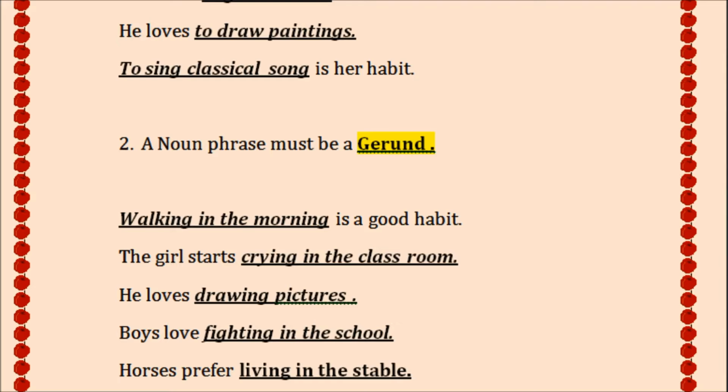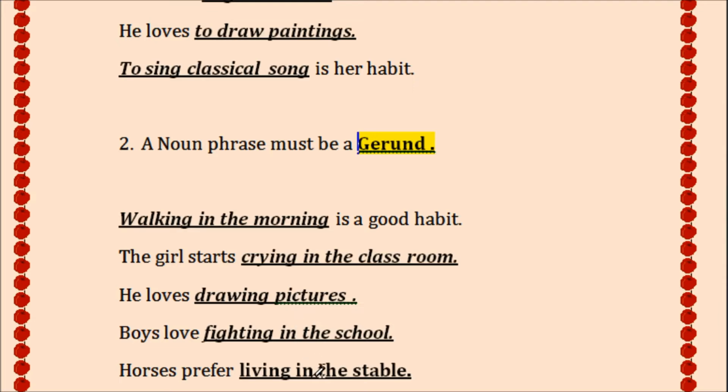Next, walking in the morning. Here the gerundial phrases are in the name of the nominal phrases. Here the gerundial phrase is used as a subject. Crying in the class, here it is used as an object. In the third sentence, it is also used as an object.